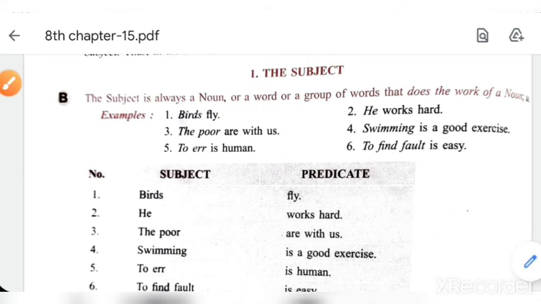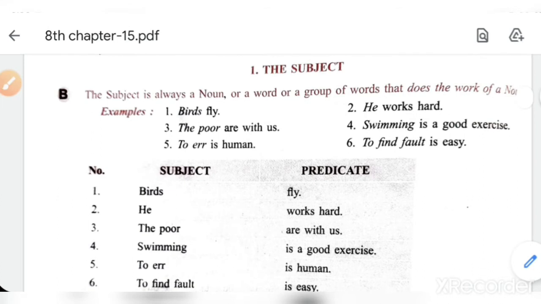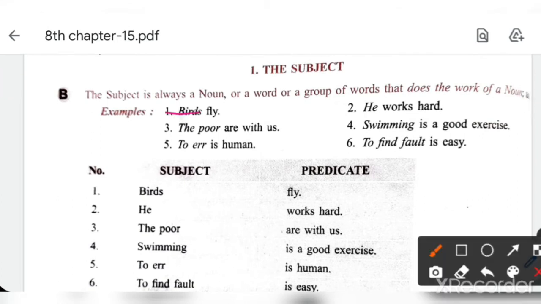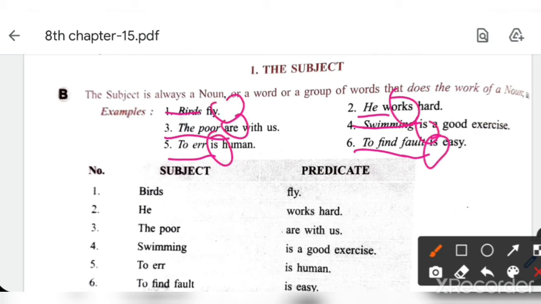See here, find out the subjects. Birds fly. What is the subject here? Birds. Second, he works hard. He is the subject. Third, the poor are with us. The poor. Swimming, to err, to find fault. These are subjects. Means before the verb, whatever is given, that is the subject. Understood? And the rest of the part is the predicate. From the verb to the end of the sentence is the predicate.